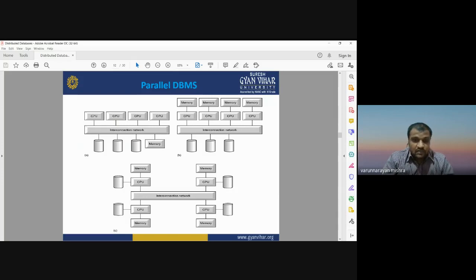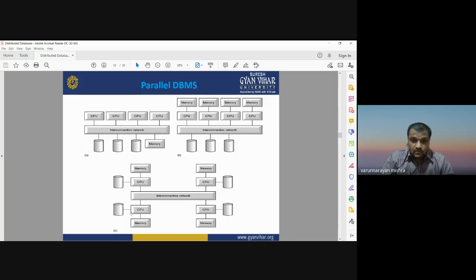Means the memory of CPU 1, CPU 2, CPU 3, and CPU 4 is interconnected, or shared. So this memory has the memory from all of CPU 1, CPU 2, CPU 3, and CPU 4. So this is known as parallel database management system.